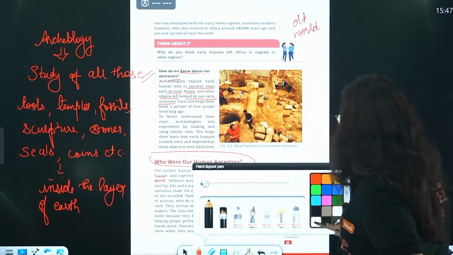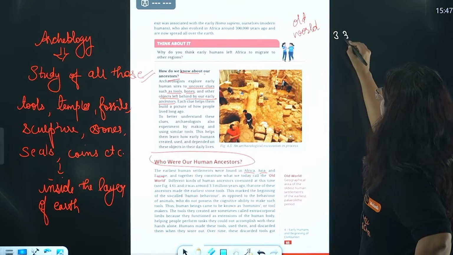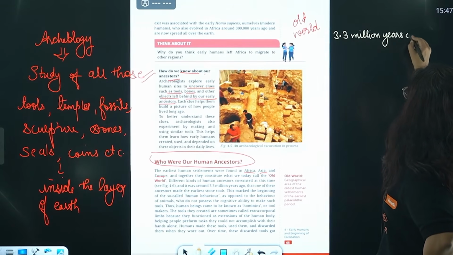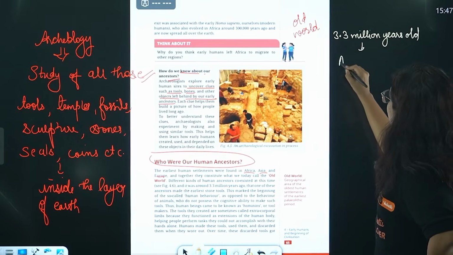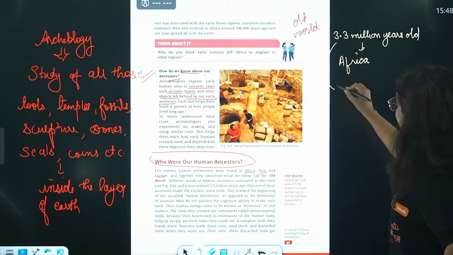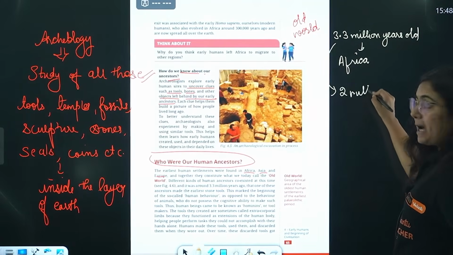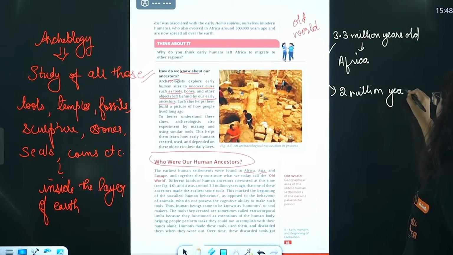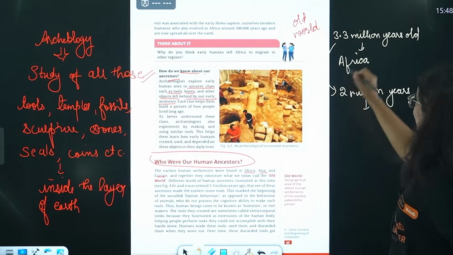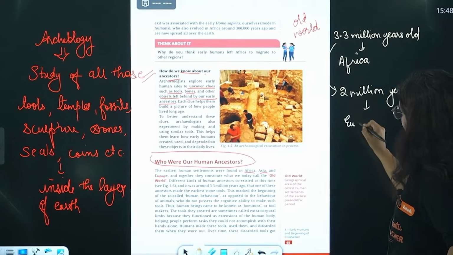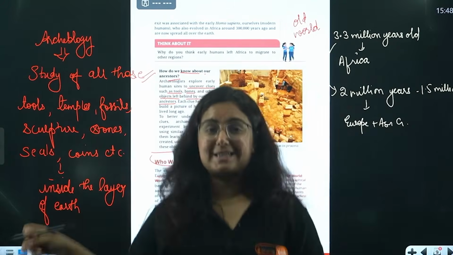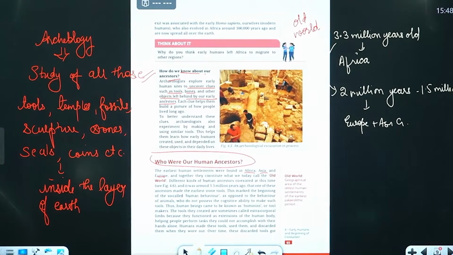By the Old World, I am talking about a period that is 3.3 million years back, when we first found the evidence of human existence, and that too where, beta? Africa. After this, some around 2 million years back to 1.5 million years back, there was a time when this African man moved towards Europe plus Asia. Moved towards where, beta? Europe plus Asia.